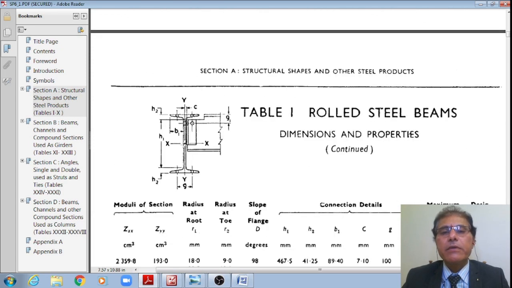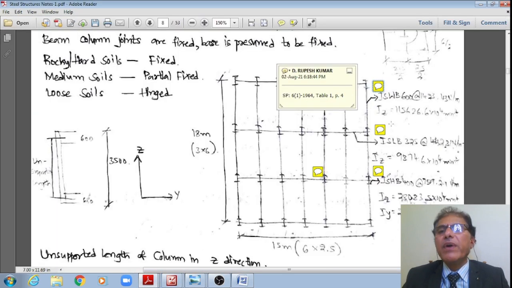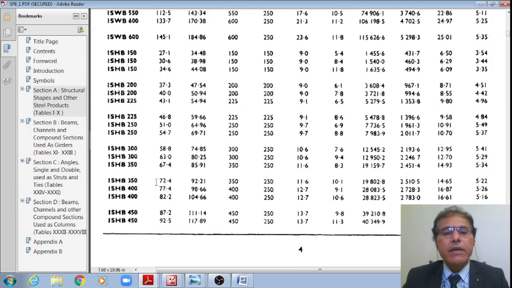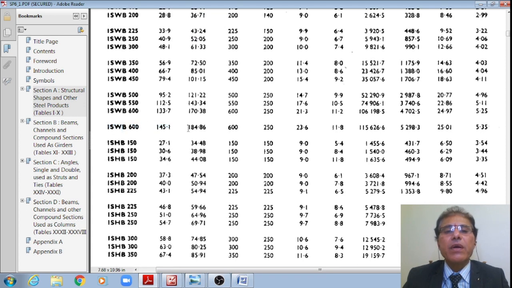Just wait for a moment. Yes, I am on table 1, page number 4, where this is ISWB 600, 145.1 kg per meter. Therefore I am noting down the relevant properties.